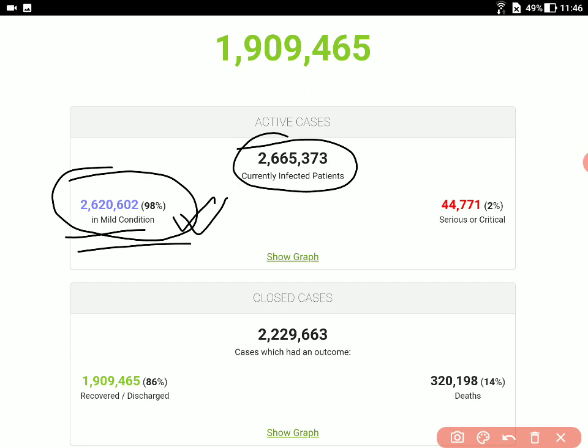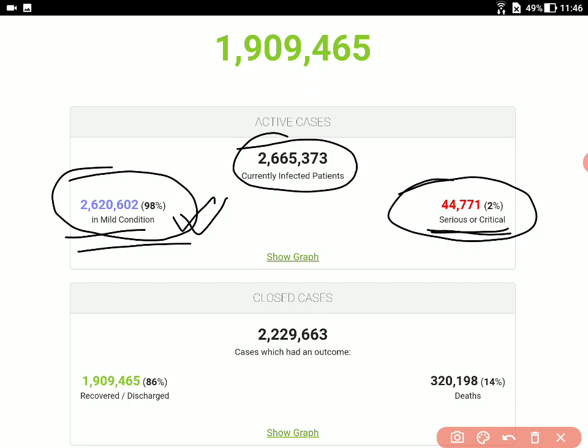But if the condition is critical or serious, as you might have already heard, people are being put on ventilators, and there are not enough ventilators for that many people. So this deals with the serious or critical cases. This is 2% of the data.